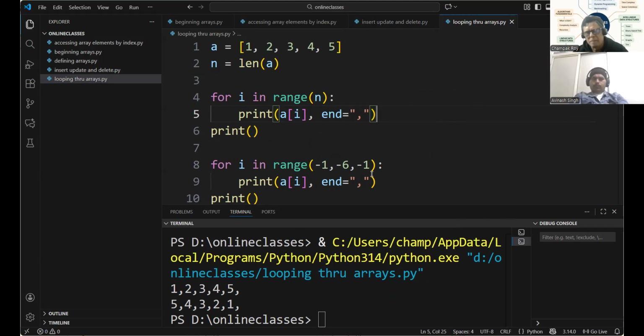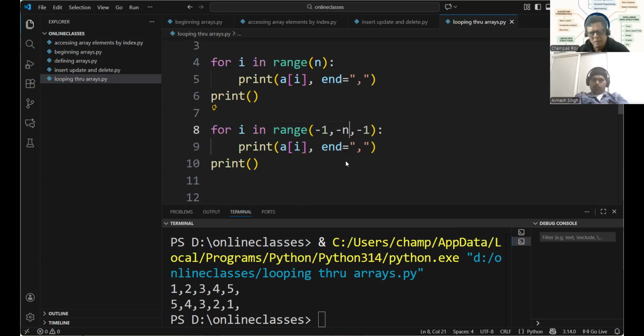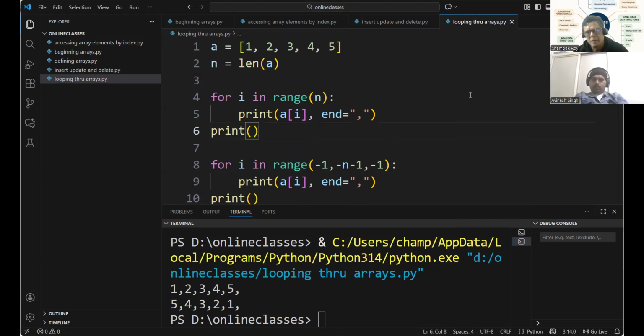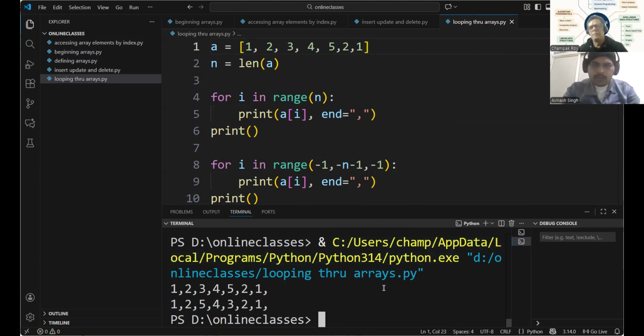Now n is what? n is 5, the number of elements. And this is -6. So you can simply write -n-1. Now will this work if I change values here? It should.